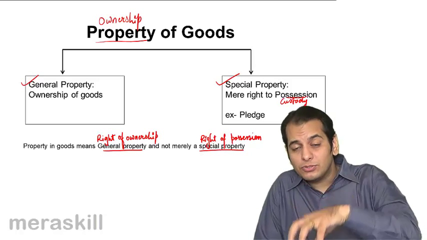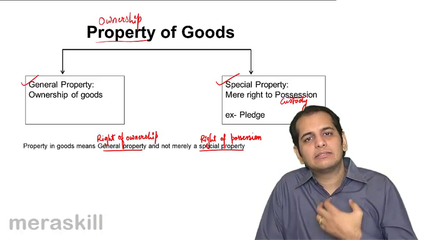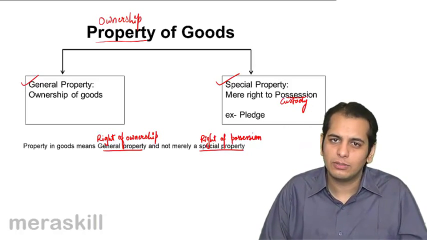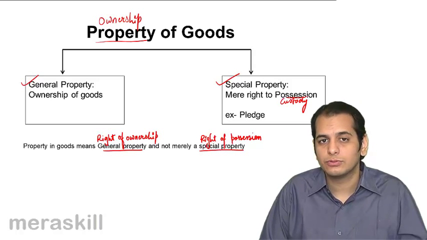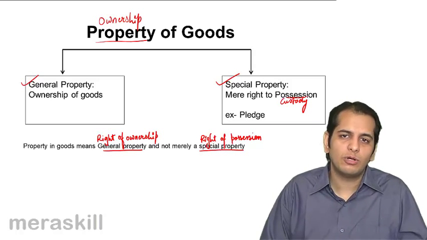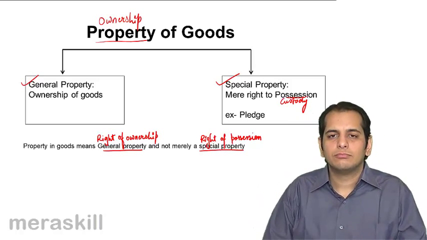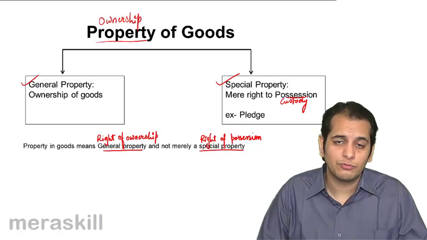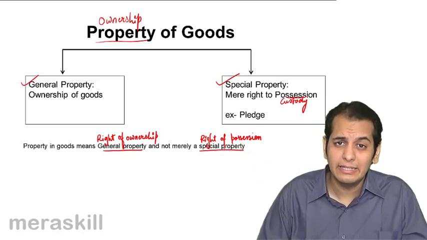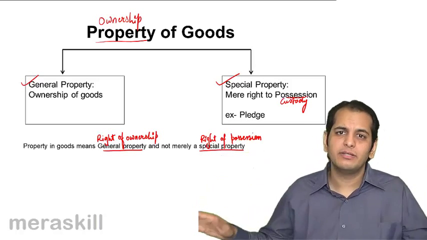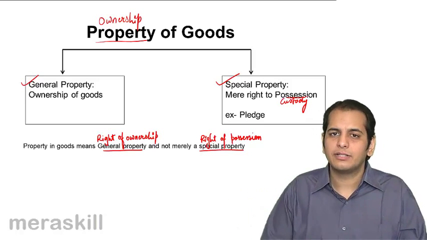But the person who owns the car has complete right over the goods, over the asset that he owns. He can do whatever he wants with that asset, obviously if he is within the four walls of law and is not doing something illegal.